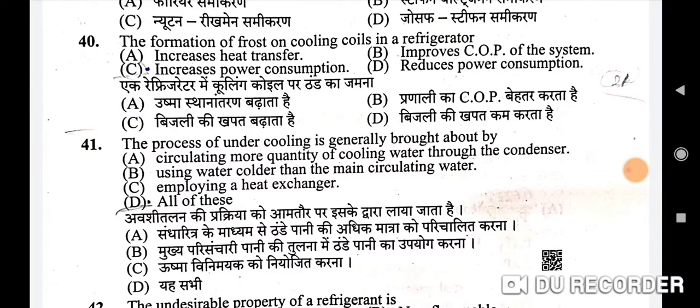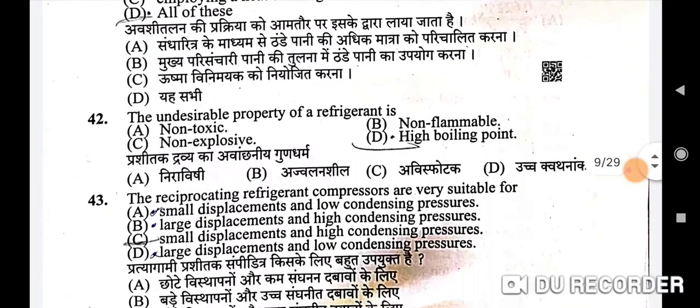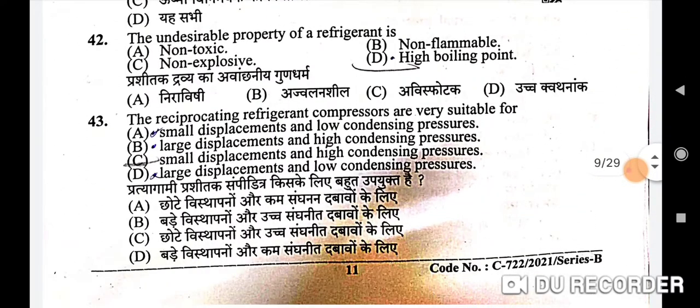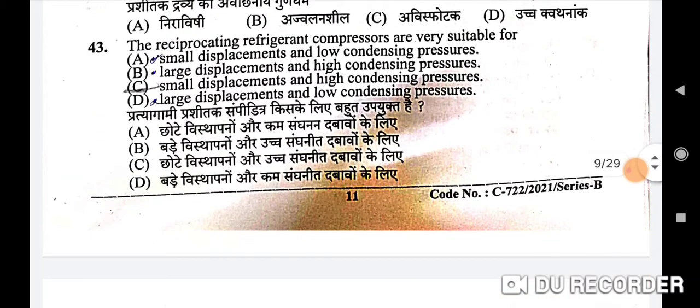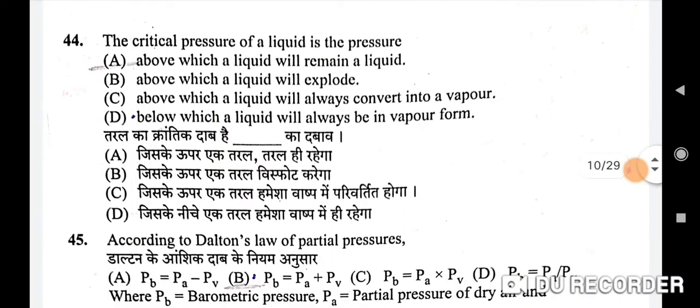41st question is the process of undercooling is generally brought about by, correct option is D, all of these. Next question is the undesirable property of a refrigerant is, correct option is D, high boiling point. 43rd question is the reciprocating refrigerant compressors are very suitable for, correct option is C, small displacements and high condensing pressures. 44th question is the critical pressure of a liquid is the pressure, so correct option is A, above which a liquid will remain a liquid.